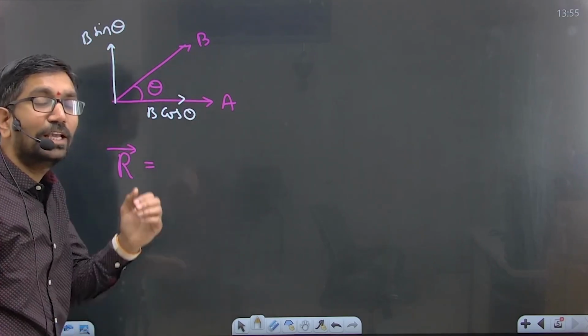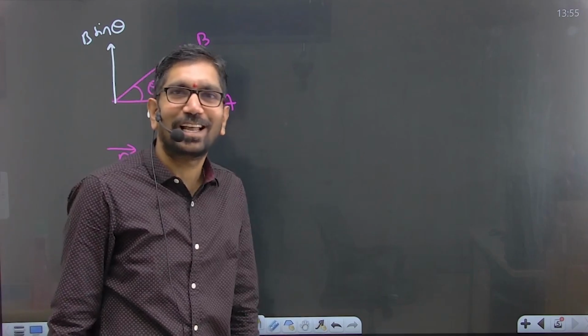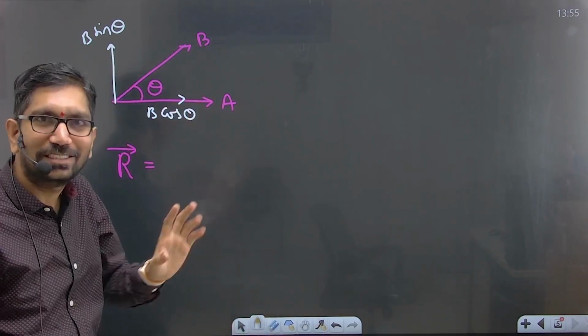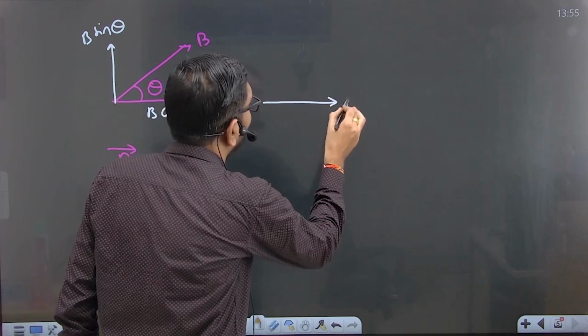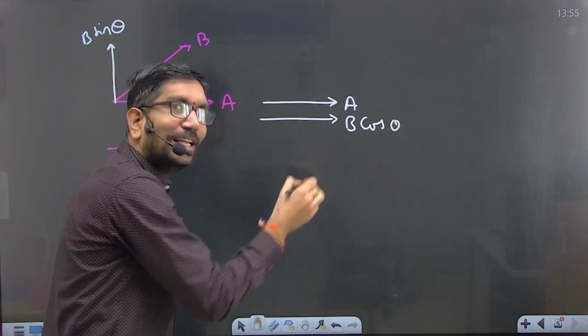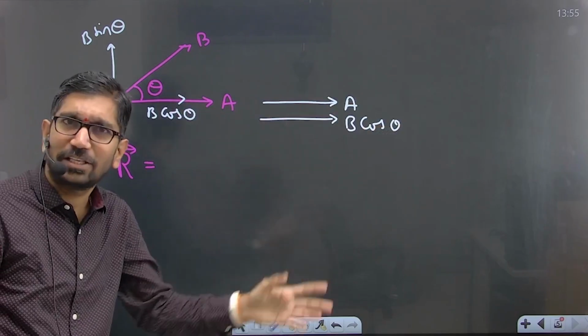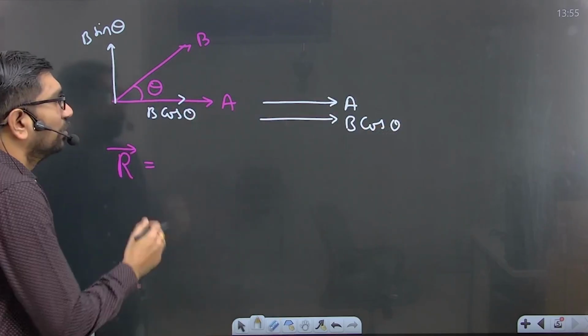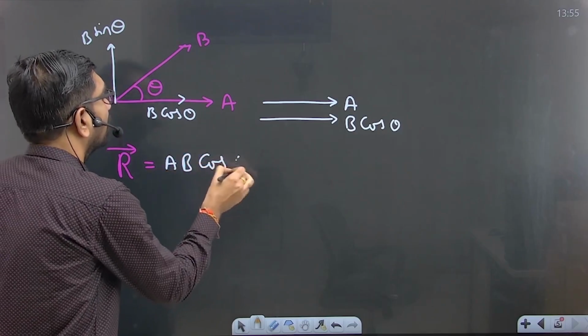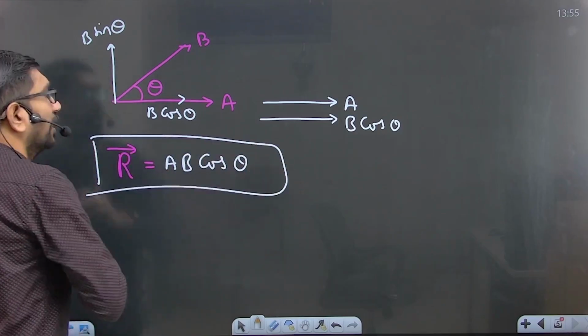Now tell me which are in a straight line. A is in a straight line and B cos theta is in a straight line. As A is in this direction and B cos theta is also in the same direction, right? So the resultant will become what? A, B cos theta. Is it clear?